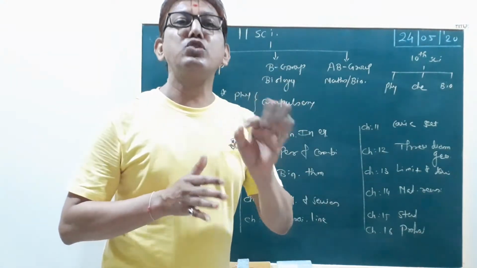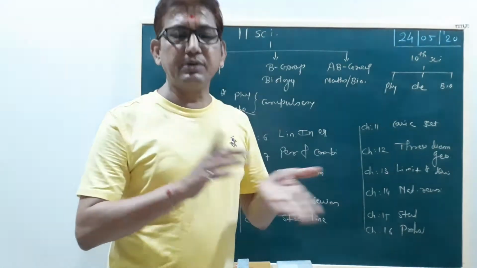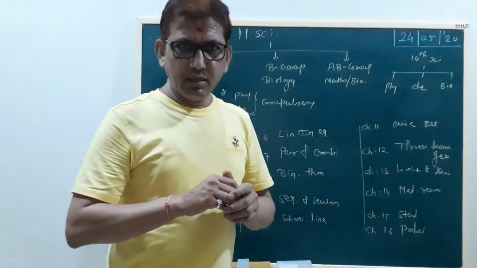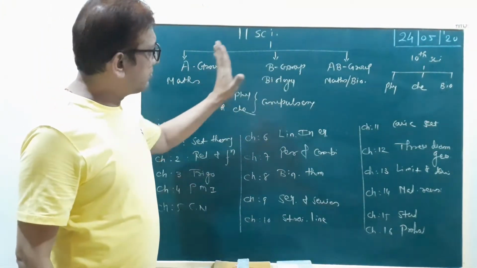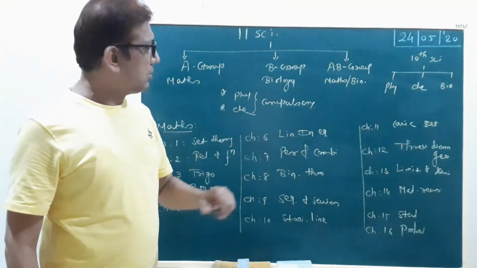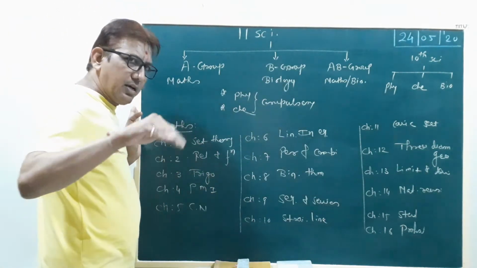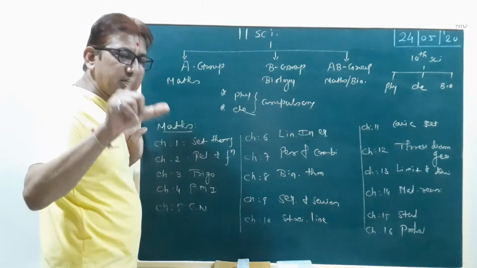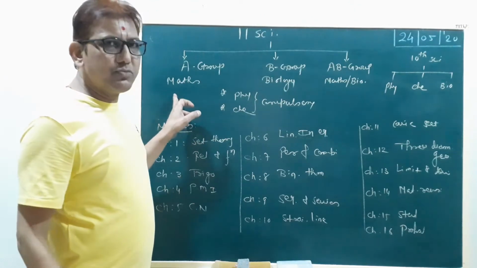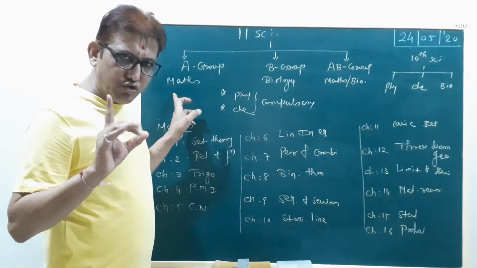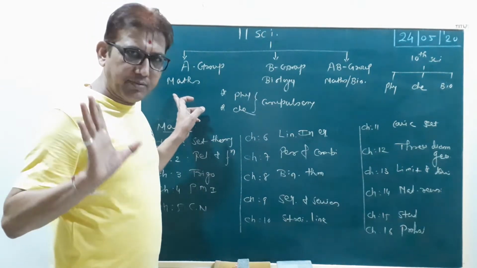But only 2 to 3% of schools in our city offer it. Right? Most schools, you can select any one: A group, otherwise B group. If you select the A group, then after 12th is completed, the competitive exam is JEE, Joint Engineering Entrance Exam.